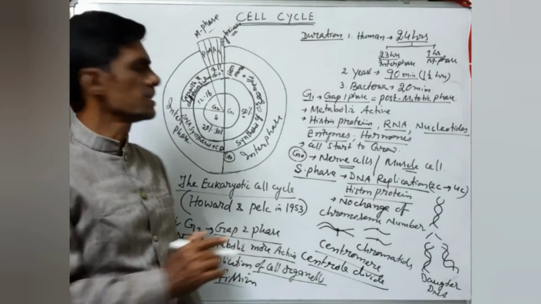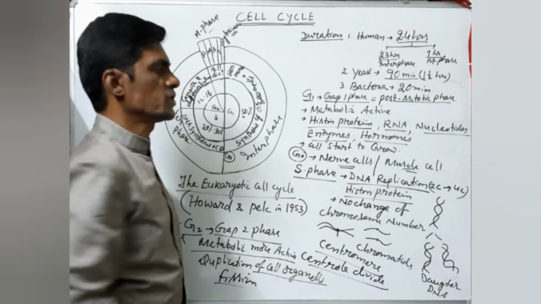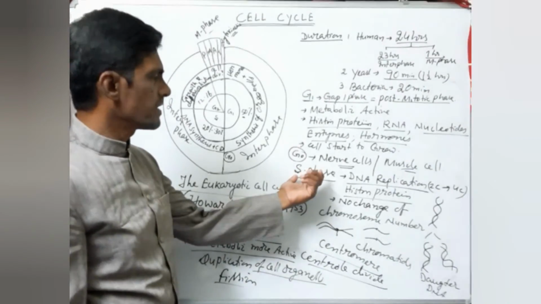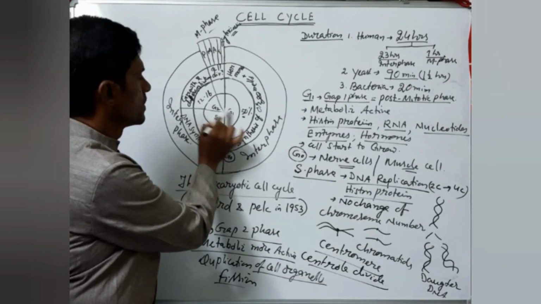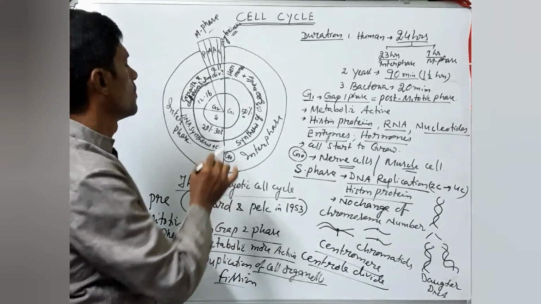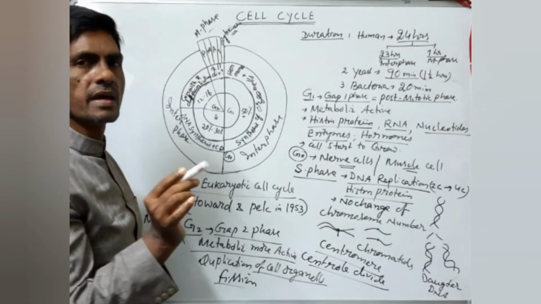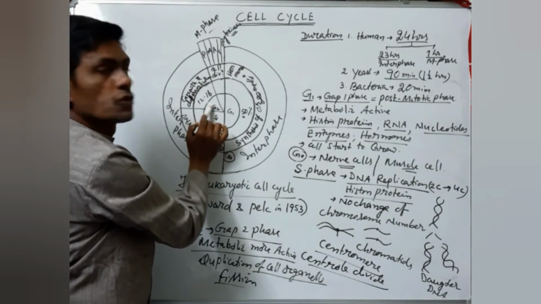What is called the S phase? S phase means the synthetic phase. DNA replication takes place, and the S phase comes in between G1 and G2. Sometimes they will ask which phase will be there in between M phase and S phase. Between S phase and M phase means the G2 phase.